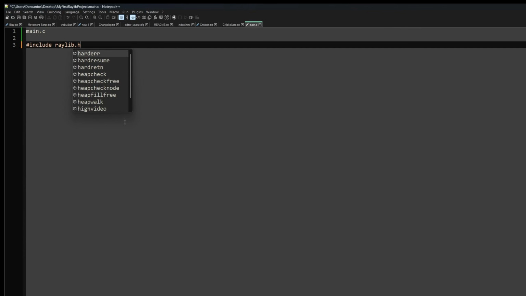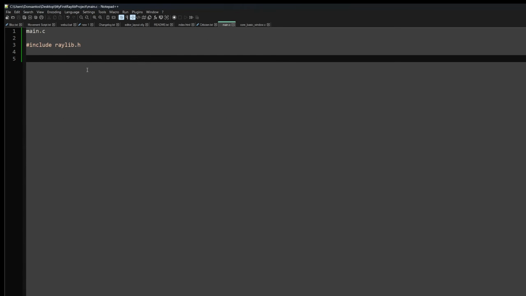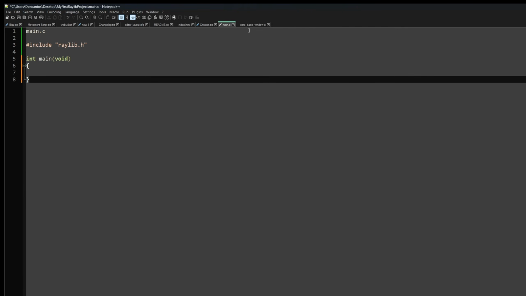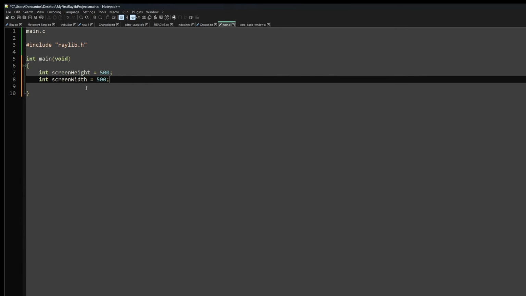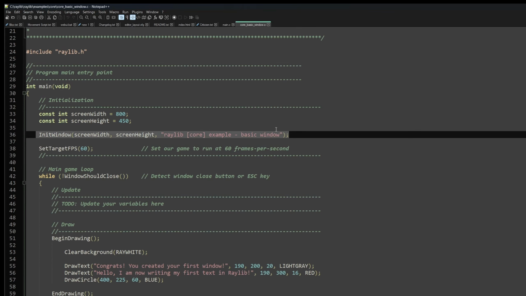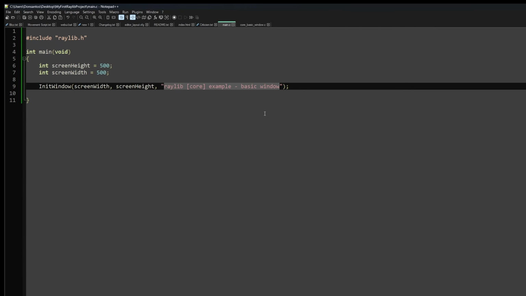Raylib.h. Okay, so I'm kind of guessing here. I've seen the gist of it. Okay, so I'm just going to copy some stuff here. Raylib main, and I think the argument was just void. Not really any autocomplete here. The int screen height equals 0. Temporary int screen width equals 500. Sure. Init window. This seems important. Let's borrow this. Let's go.